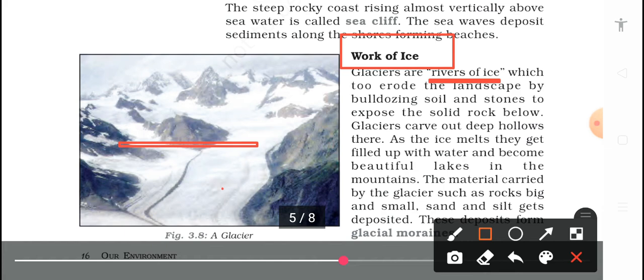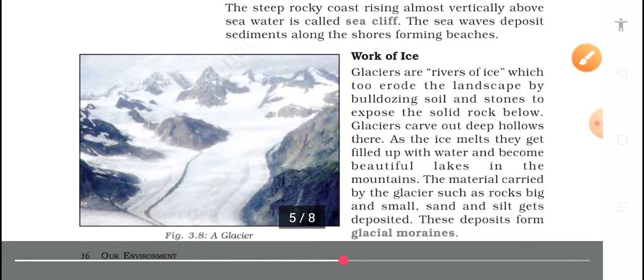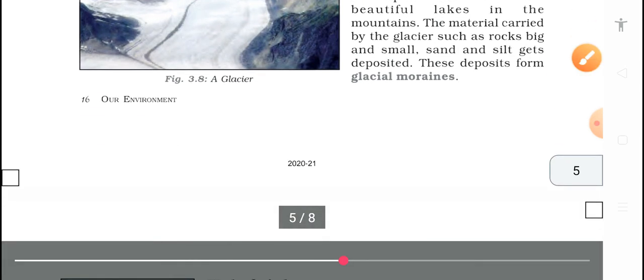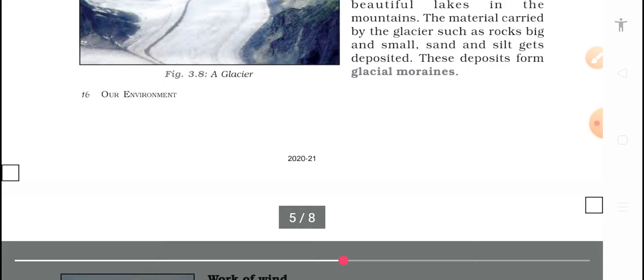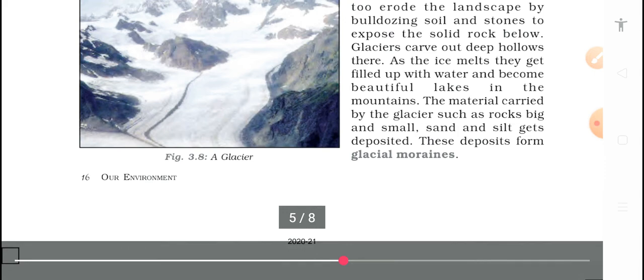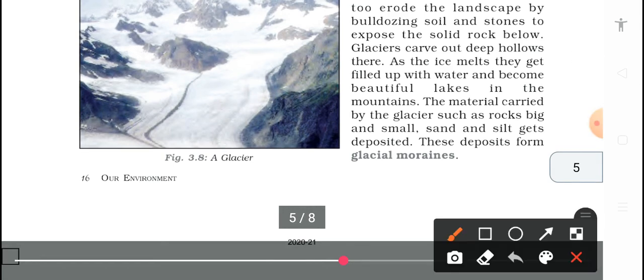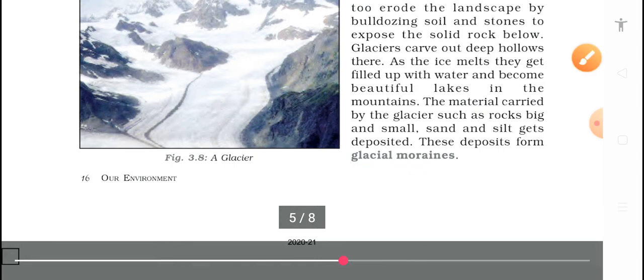As the ice melts, the hollows get filled up with water and become beautiful lakes in the mountains. So when this ice melts, there will be several lakes in this area. This is called a river of ice, and we have the highest glacier, Siachen Glacier. The material carried by the glacier, such as rock, big and small, sand and soil, gets deposited. Whatever is carried from here and deposited in another place is called glacier moraine.